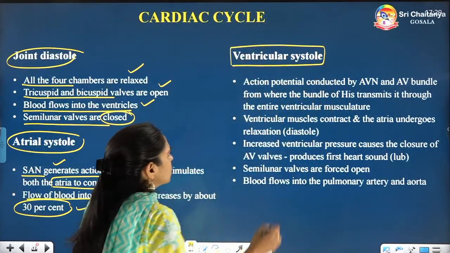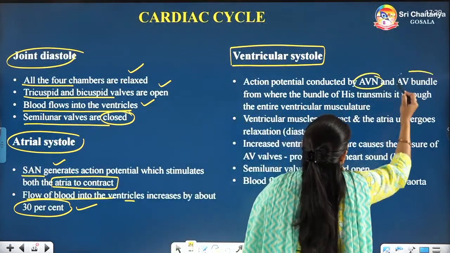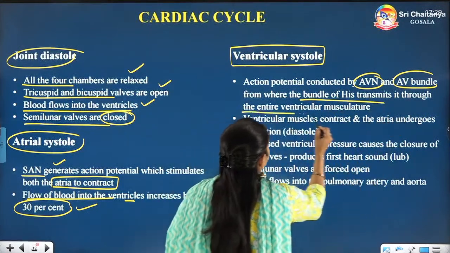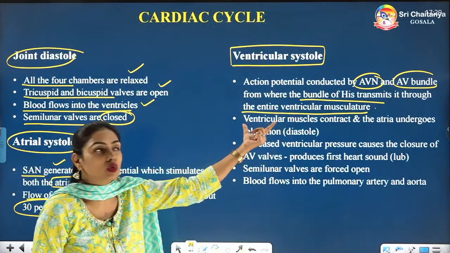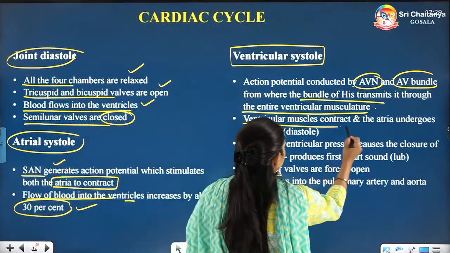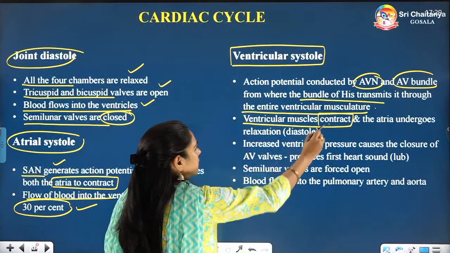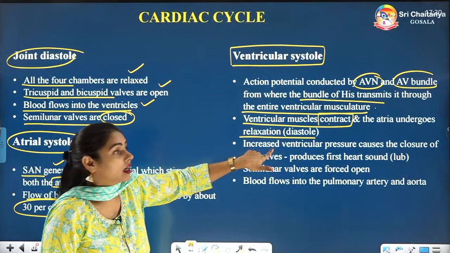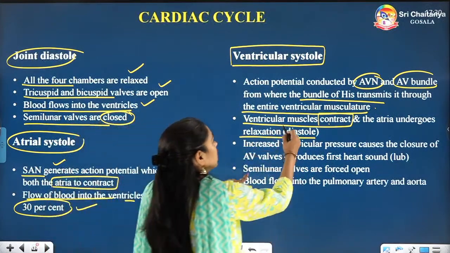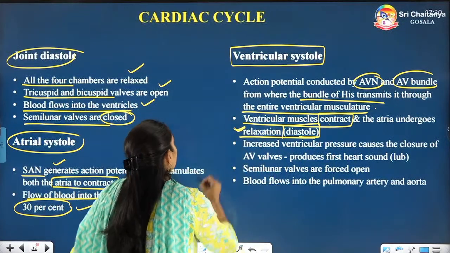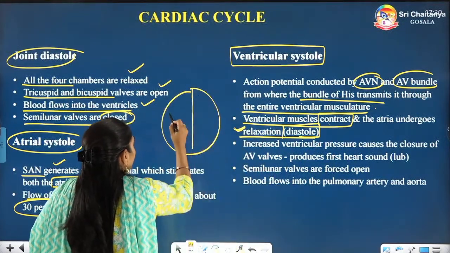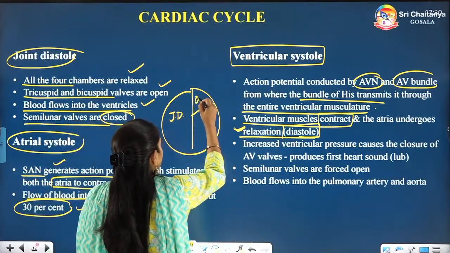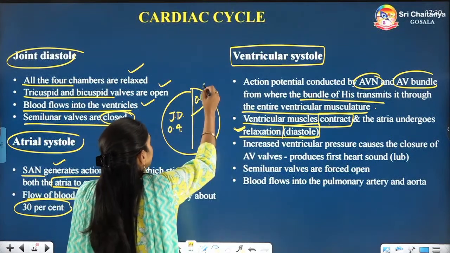Coming to the ventricular systole, I have told you AVN and AV bundle are going to conduct the action potential to the bundle of His, and it will reach the entire ventricular musculature, and then the ventricular muscles will contract. When they contract, at this time the atria are in diastole. Atria are relaxing. In joint diastole, both atria and ventricles are relaxed. Here in the 0.1 second, the atria are contracting.